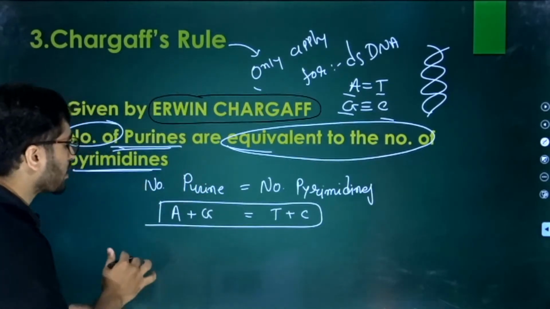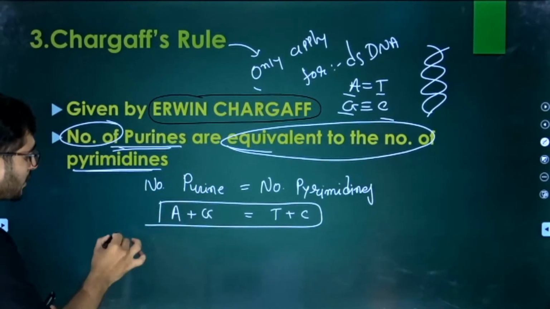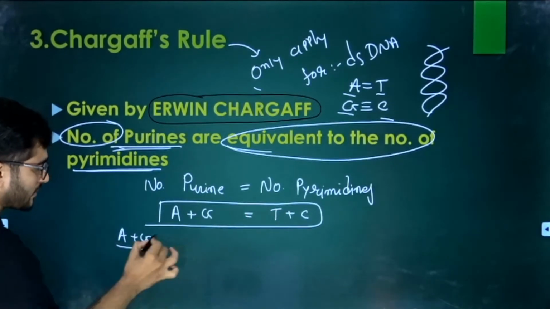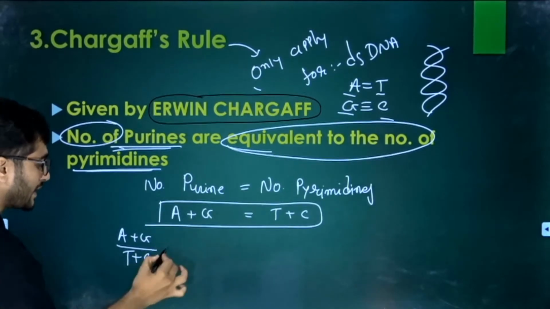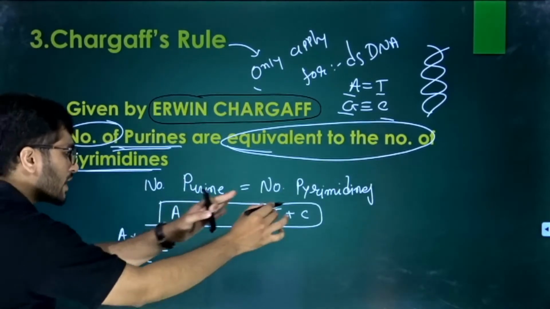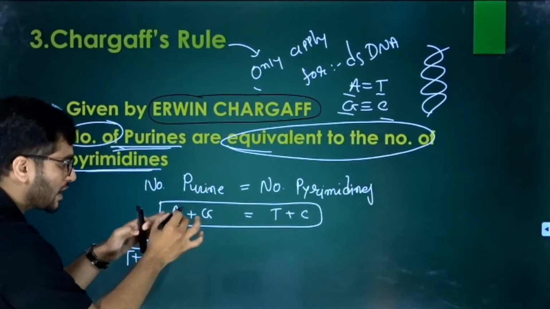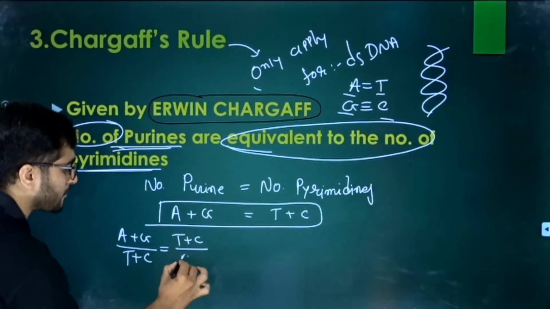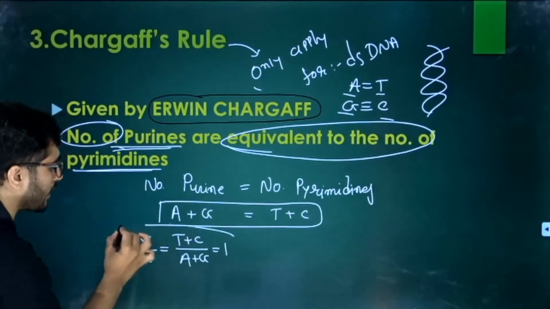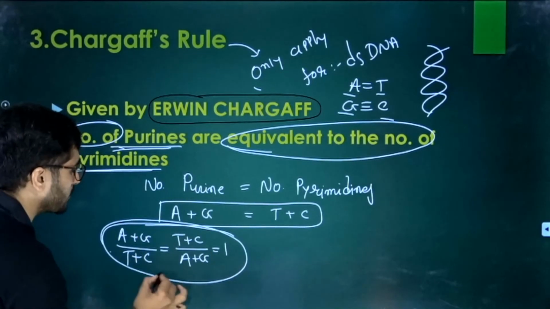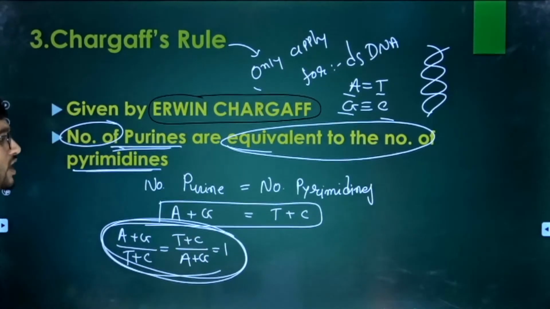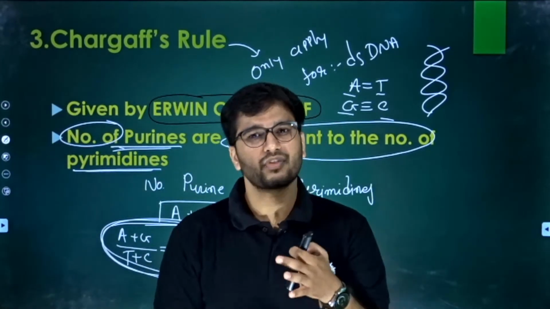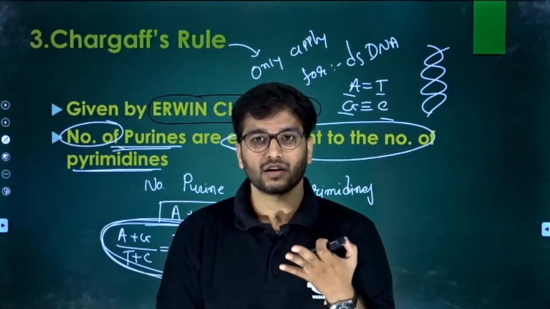So if this is right, then A plus G by C plus T, or T plus C as we place them below, should be equal to what? You can move A plus G below T plus C. So T plus C by A plus G, all should be equivalent to 1. This is Chargaff's rule. But where is this Chargaff's rule useful?